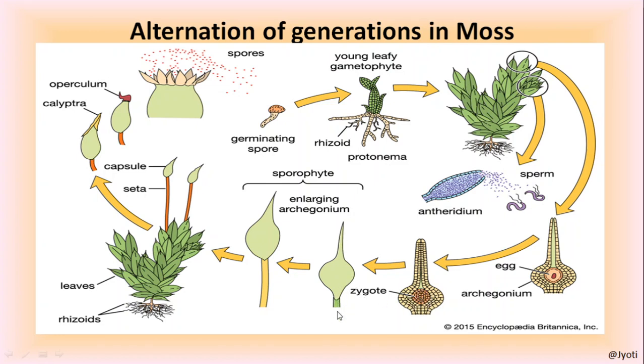धीरे धीरे आप देख सकते हैं यहाँ पर एक stalk produce हो रहा है, then gradually it is enlarging, and here you can see the whole structure, the archegonial structure becomes like this. Okay, and then it forms the sporophyte. This part is called sporophyte.